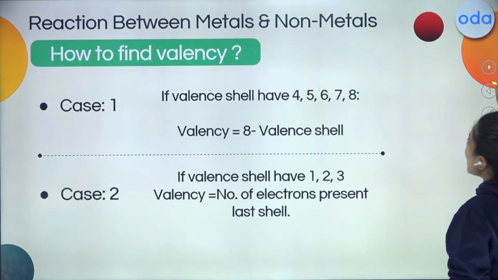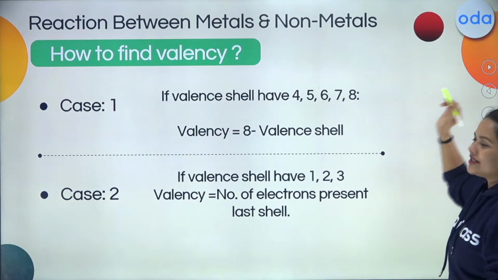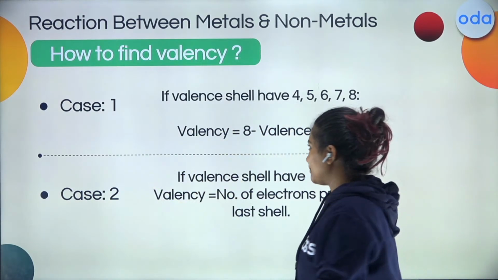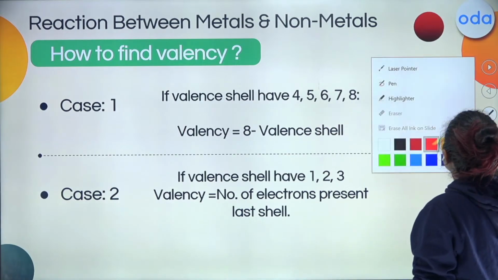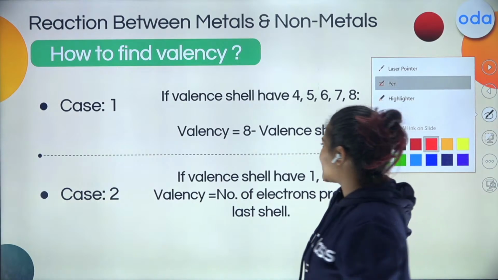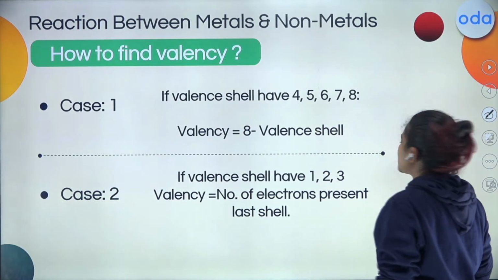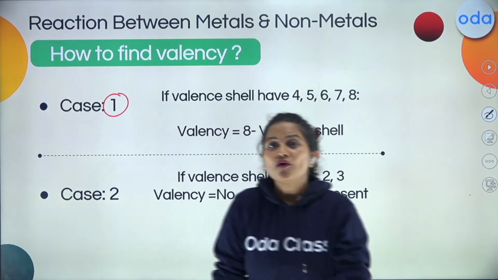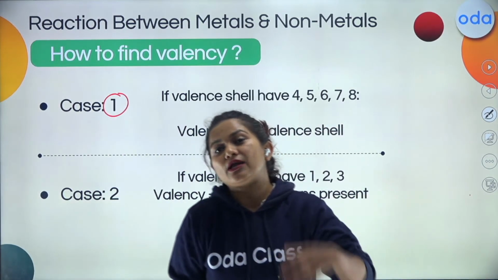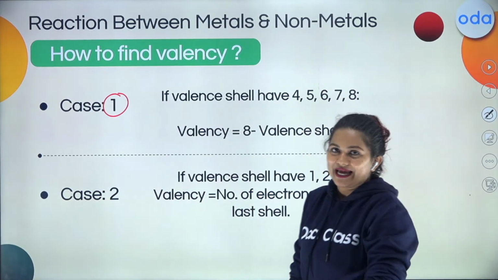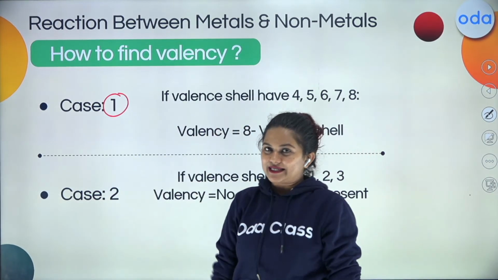So students, how to know which metal shares? I mean, which metal loses how many electrons? So here is a short trick that you can use, but it has some drawbacks as well, that it works only for a few. So we have case 1. To know how many electrons a metal or non-metal is going to lose or gain, that can be solved by case 1.